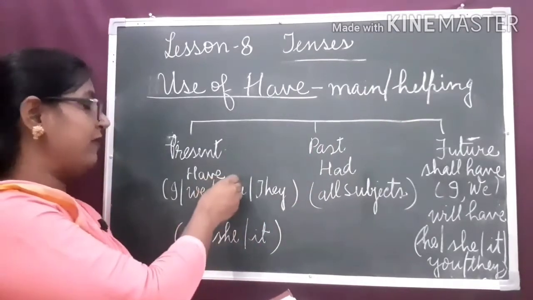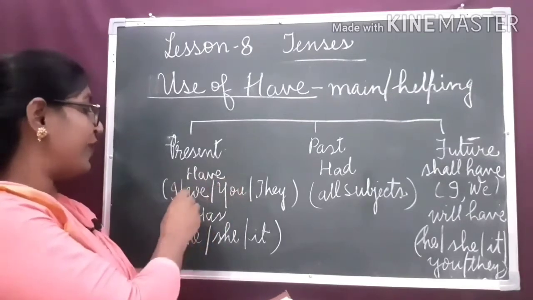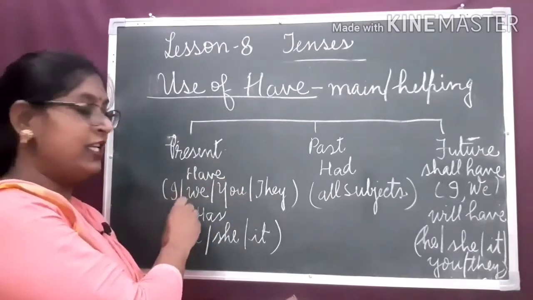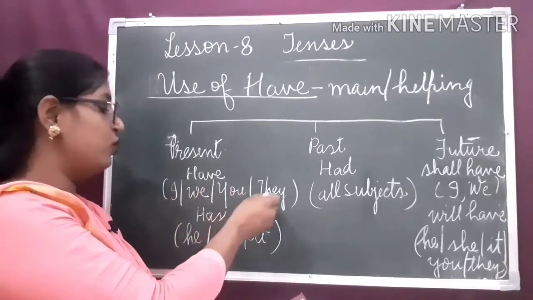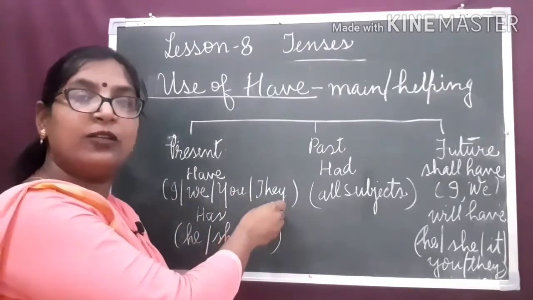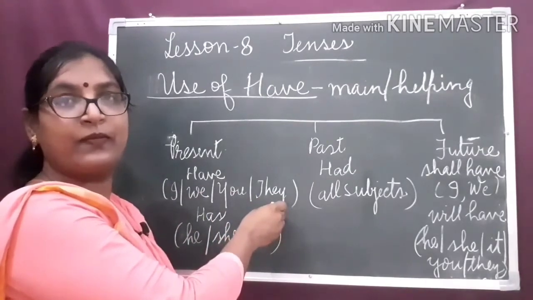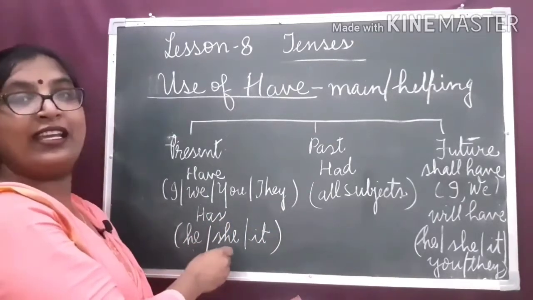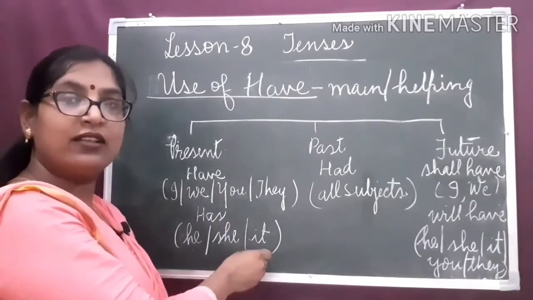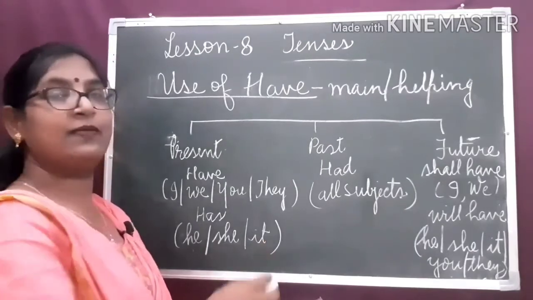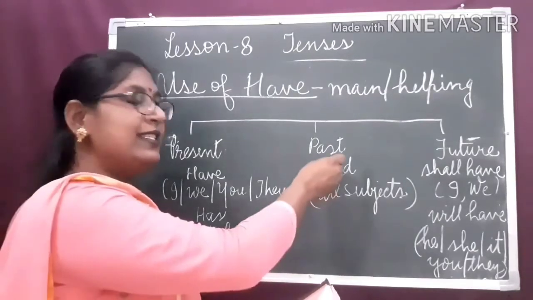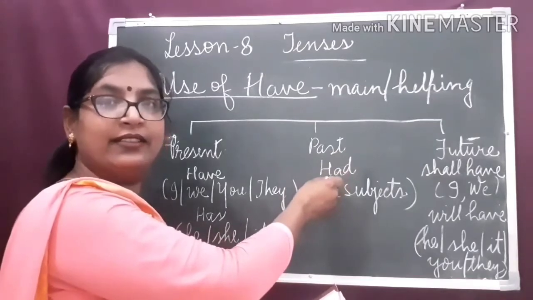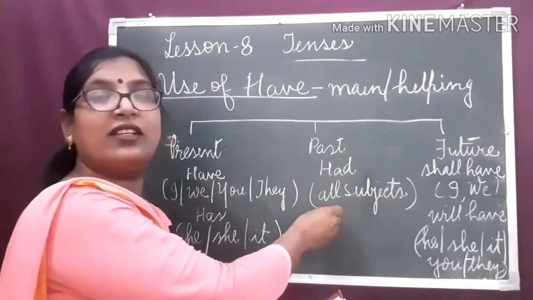We use have in the present tense when the subject is I, we, you, they and all the plural subjects. And we use has with he, she, it and all the singular subjects. In past tense, we use had with all the subjects.